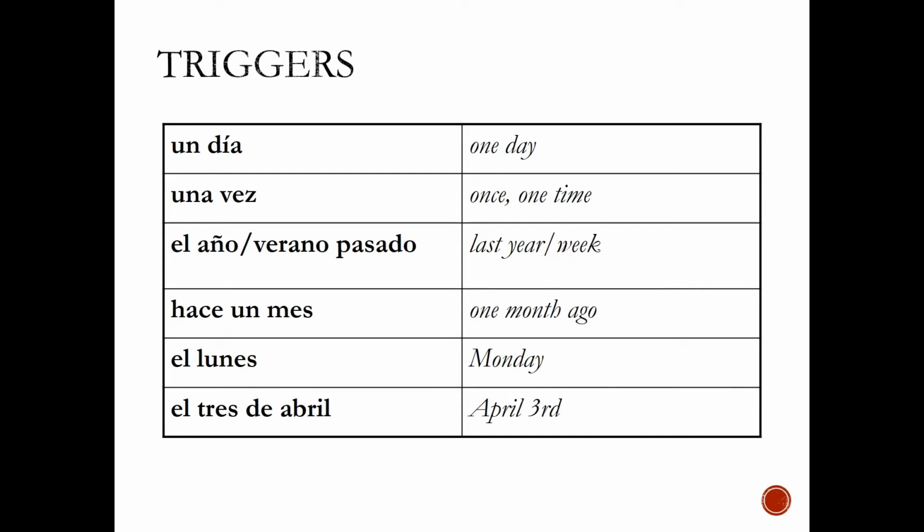Repitan, un día, una vez. El año, verano pasado. Hace un mes, el lunes, el 3 de abril.